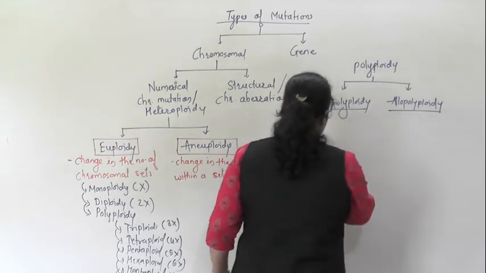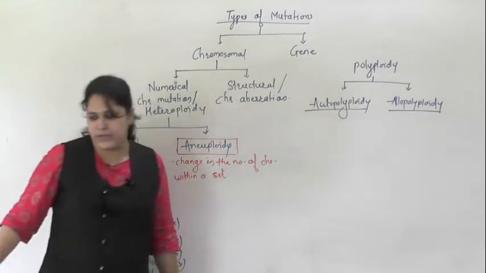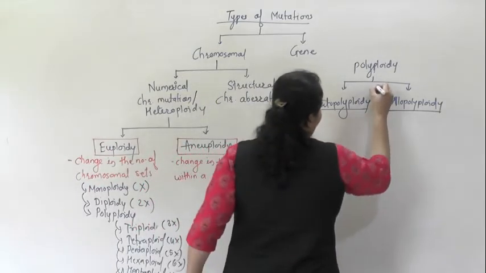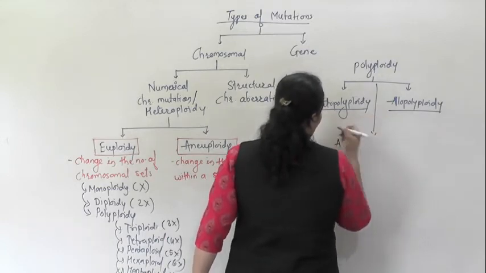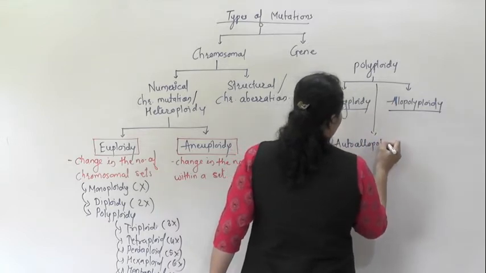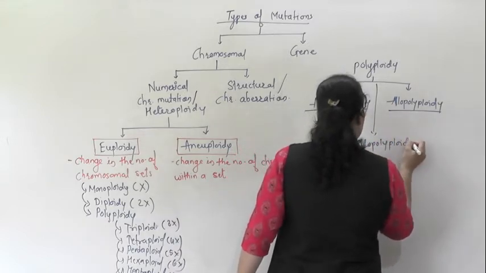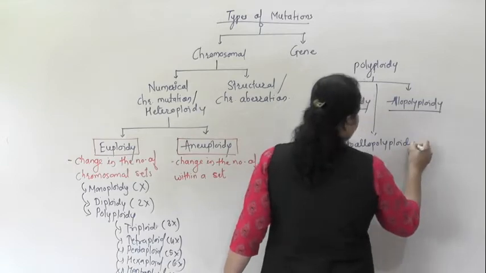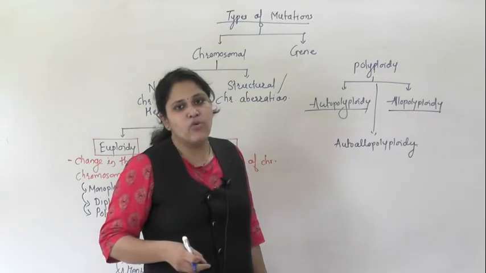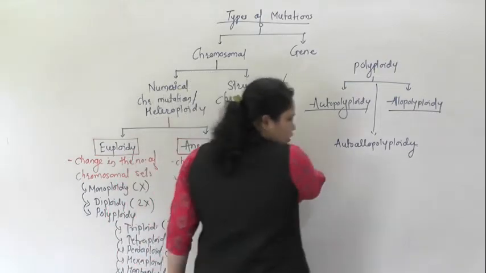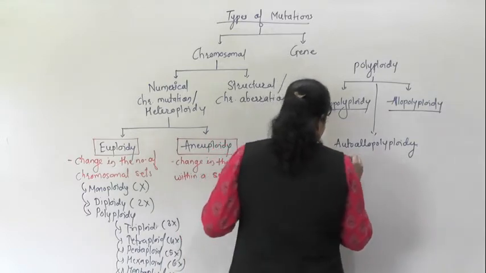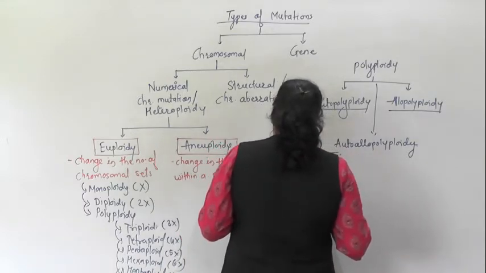I hope you have all understood what is meant by autopolyploidy, allopolyploidy, and the third type, autoallopolyploidy. Here we use both things: we hybridize two plants, and afterward we go for the colchicine treatment. Its common example is triticale.